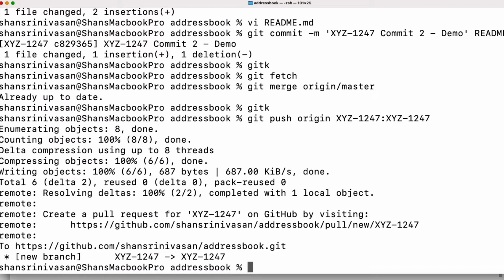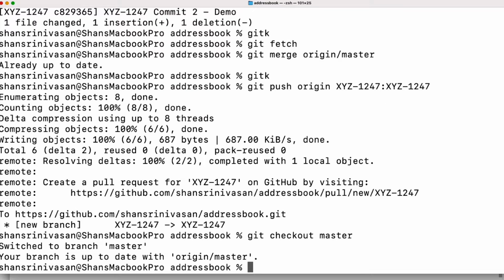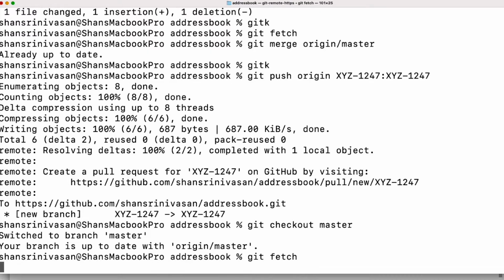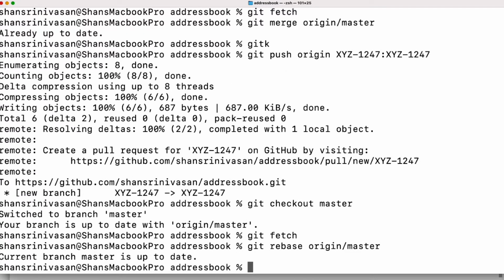Now he needs to merge this to master and push it to remote. For that, he goes to git checkout master. Just do a git fetch, nothing, git rebase origin/master. He gets the latest. These two are good practice before you merge anything. So get the latest from master, and then you do git merge origin/xyz1247, because xyz1247 and remote origin 1247 has been synced up in this command. Now he's merging his local master with local origin xyz1247.